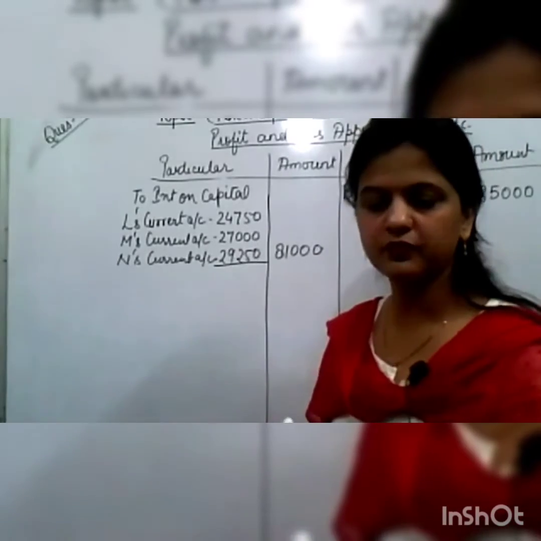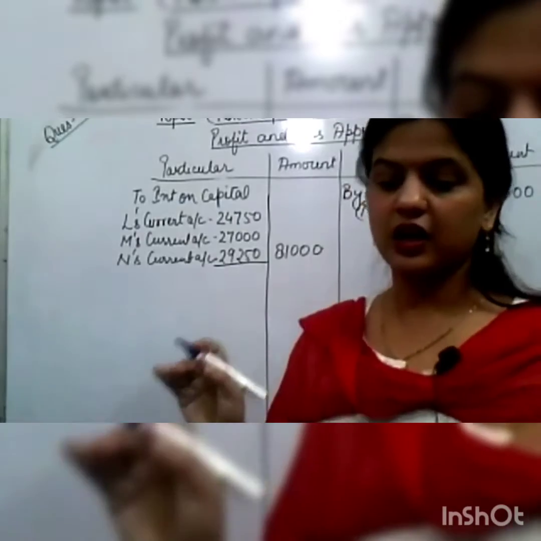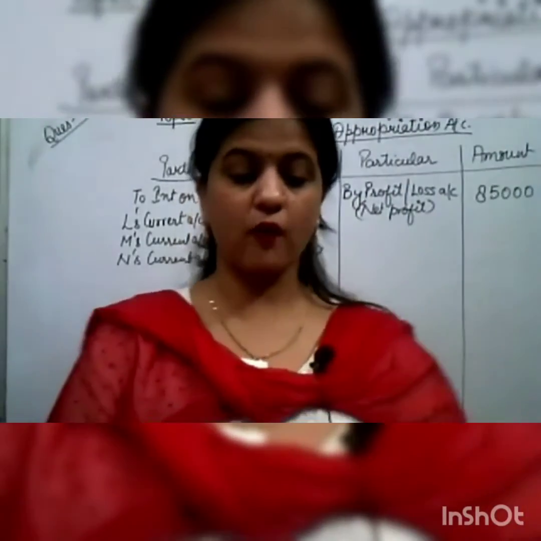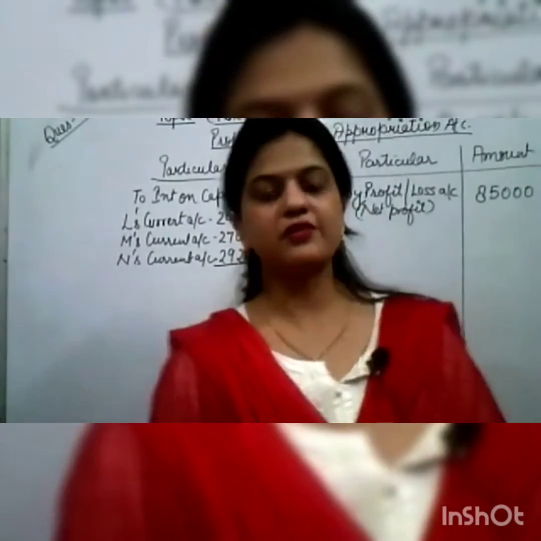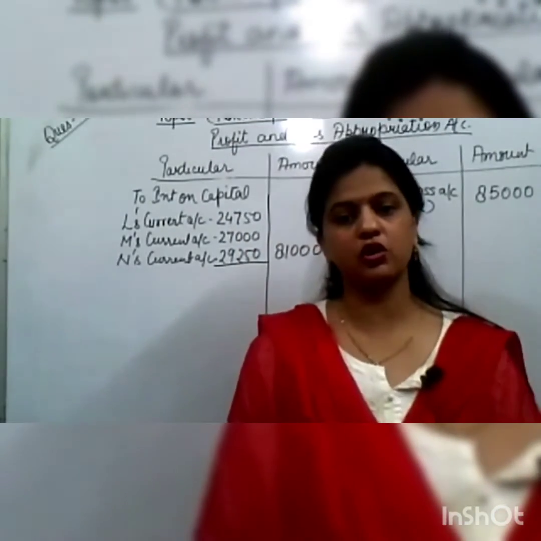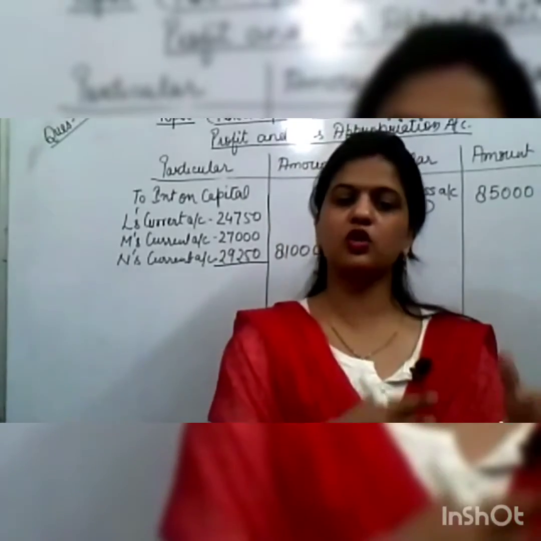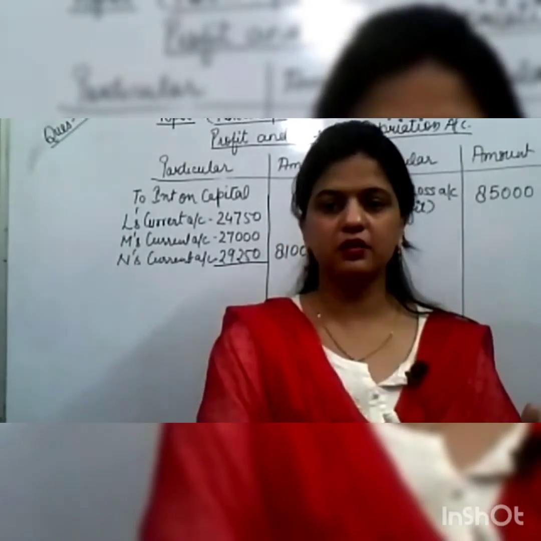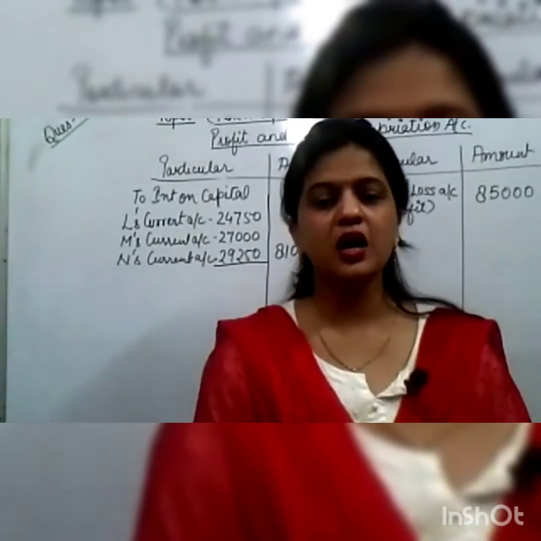Okay. Now, the profit is given, and see the interest on drawings, whatever drawings are given. Always remember this: if the drawing is given in your question, then we have to calculate the interest from when the drawing has been made till the end of the current year.